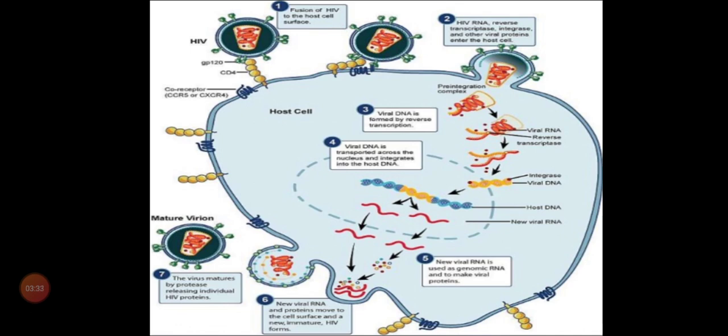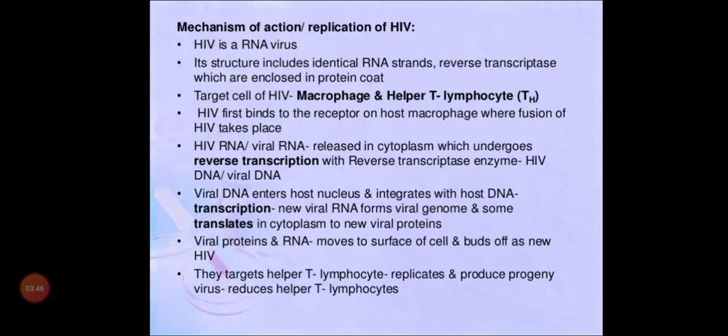Thereby, we can see the attachment of HIV to macrophages and T helper cells, not to other regions of your body. Is that clear? Okay, that point you need to write. That is very, very important. Glycoprotein will have GP120 and also GP41 and also CD4 receptors.